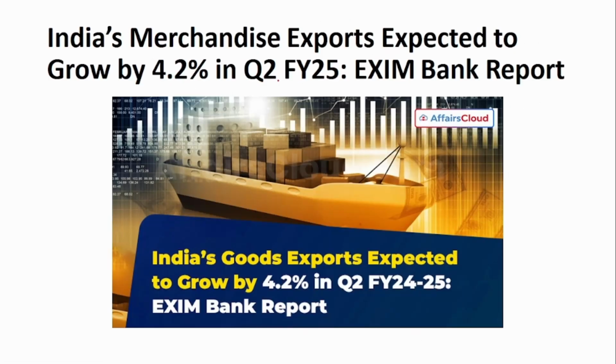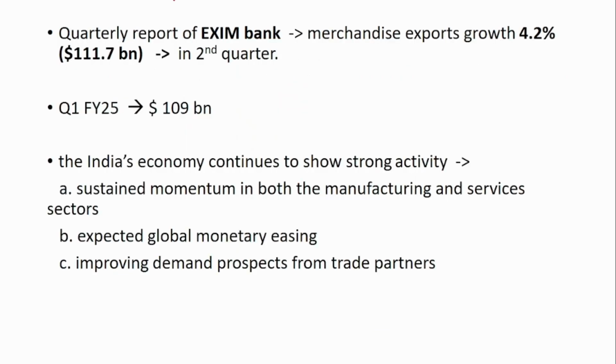Next is about India's merchandise export, expected to grow by 4.2% in Q2 financial year 25. This is as per the report released by the EXIM, that is Export Import Bank. The quarterly report says that in Q2 financial year 25, the merchandise export is expected to grow by 4.2% compared to Q1 financial year 25.